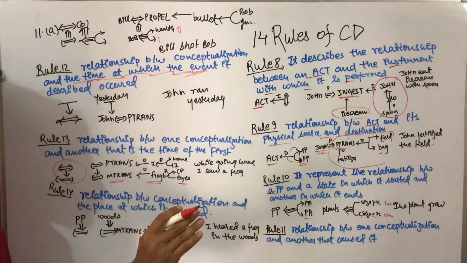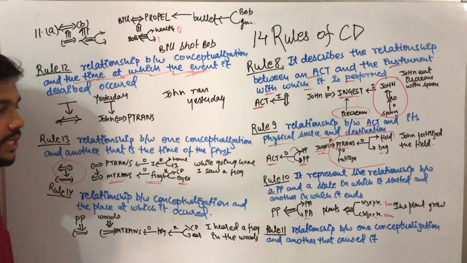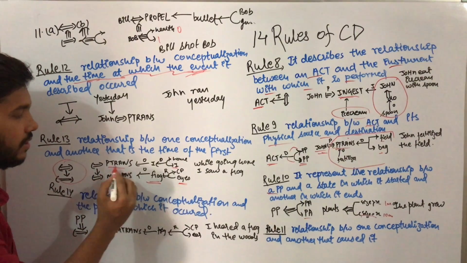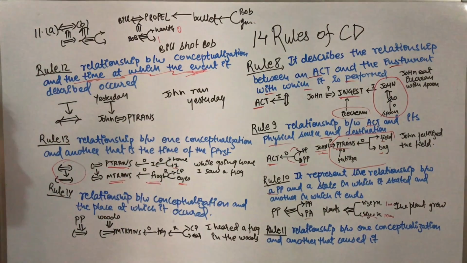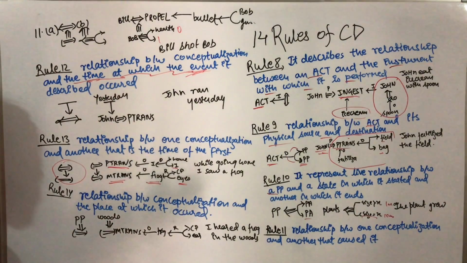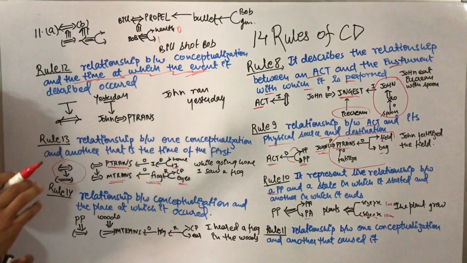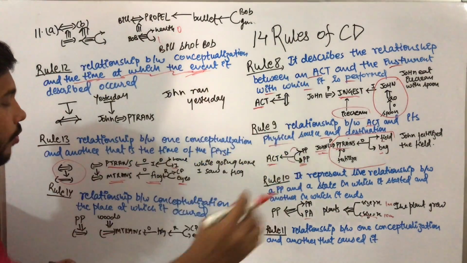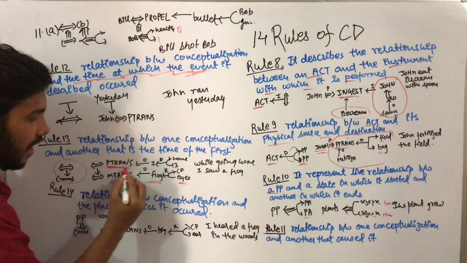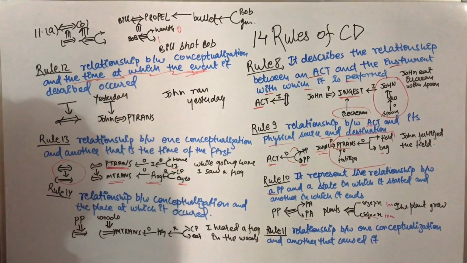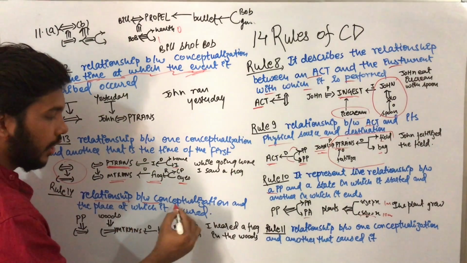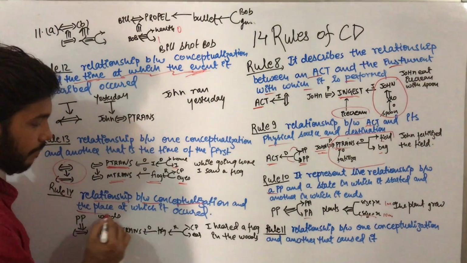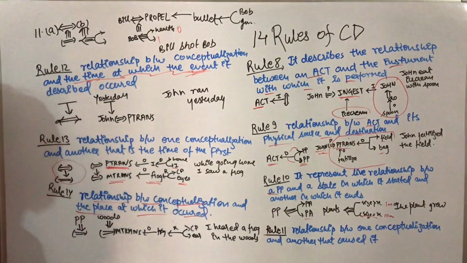That I am going home but I have seen a frog. P-trans means transfer of physical, and the eyes are also a physical body part. So with the eyes you are seeing a frog. So here P-trans is used.